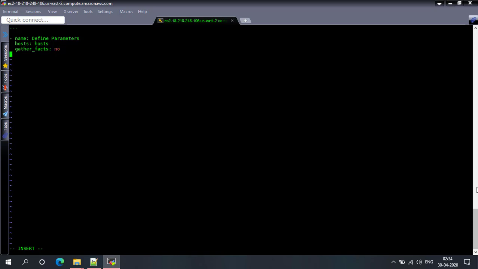Gather facts: no. Ansible has the feature to gather facts from IOS or EOS devices, but we don't want to use that feature for now. Connection will be network CLI. I'll define the tasks now.